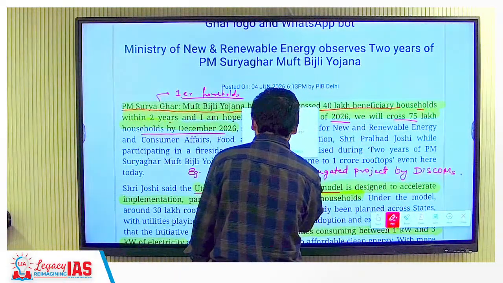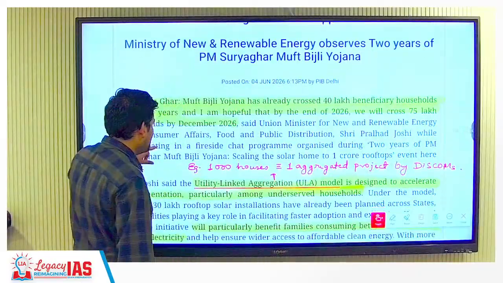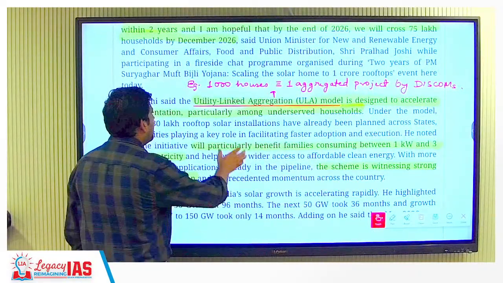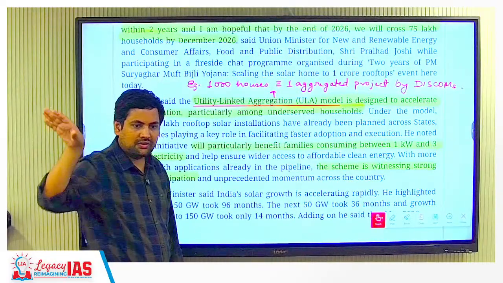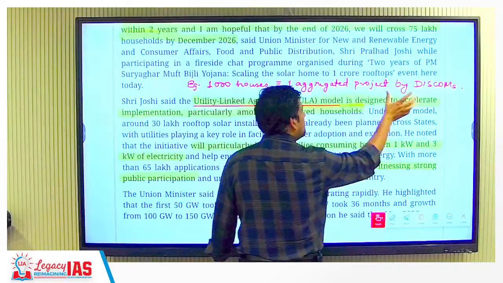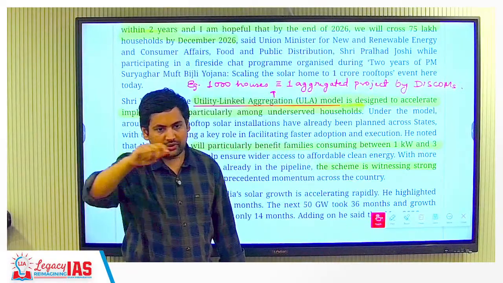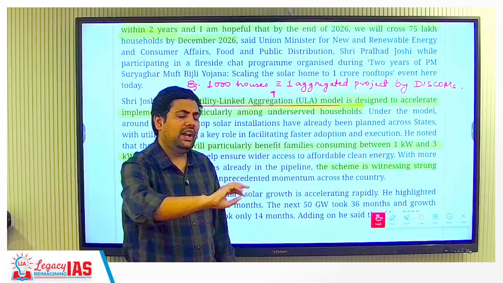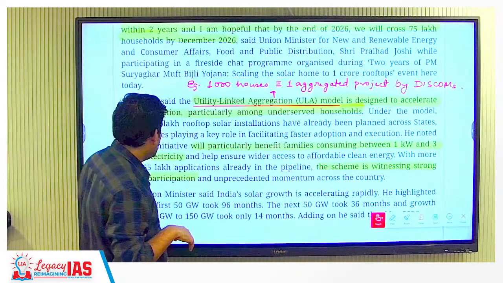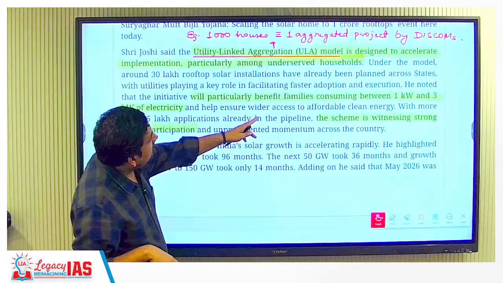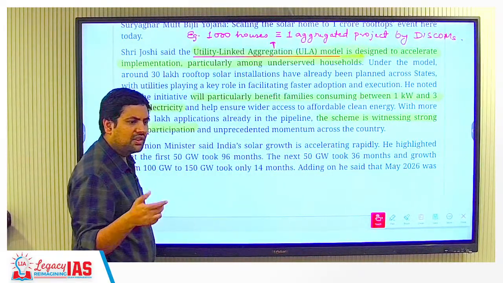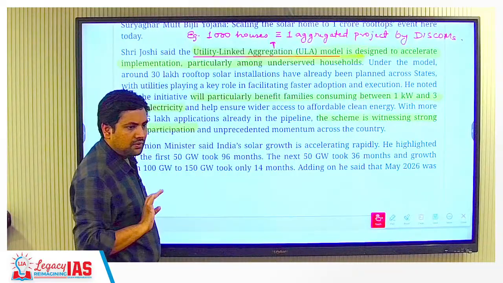Now see, there are 2-3 terms that you need to understand, otherwise it's very simple. This is utility linked aggregation, which I explained to you: if there are 1000 houses, they won't have 1000 systems. They will try to have one aggregated project that will be managed by the DISCOM, so that all of those houses are managed by the same DISCOM and can easily send whatever electricity they have produced to the grid. That's it. It will particularly benefit families consuming 1 kilowatt to 3 kilowatt of electricity, because if they are consuming small enough, then that solar panel itself will be enough for them.